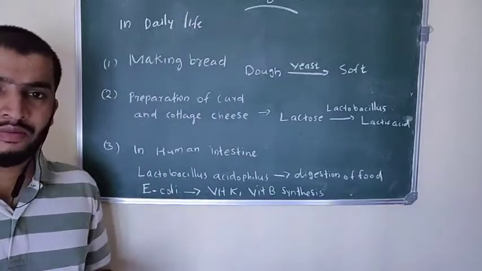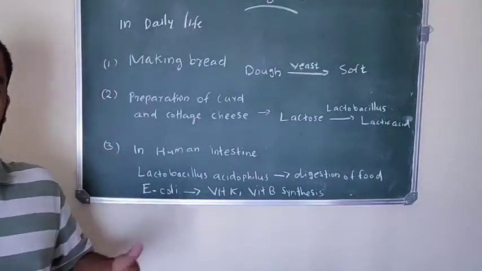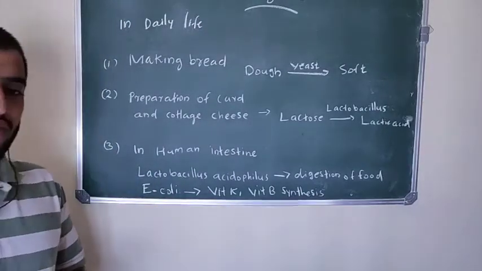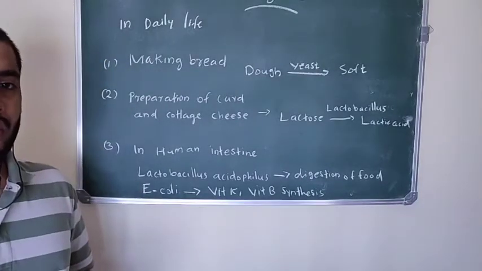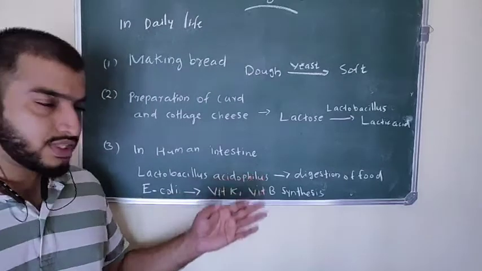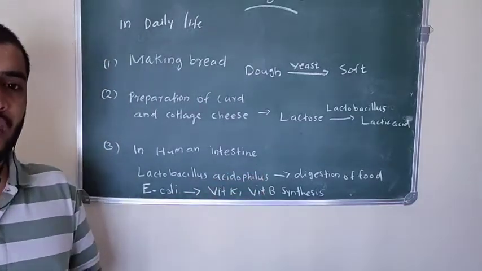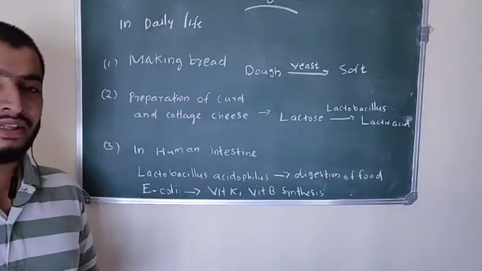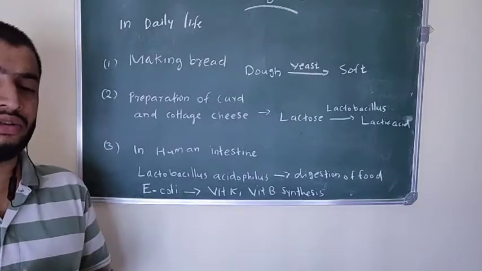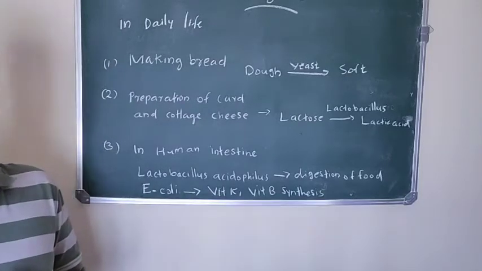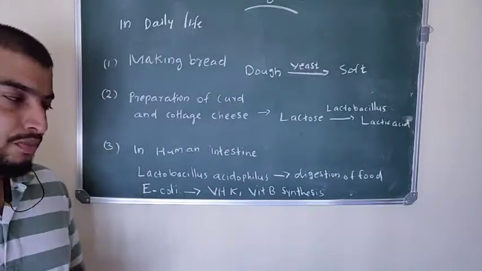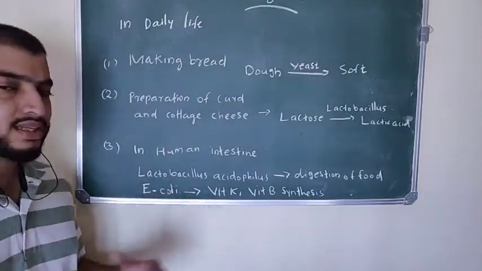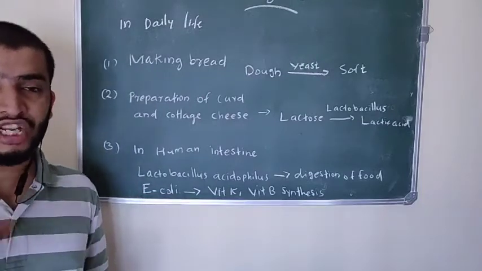The third use of microorganisms in our daily life: some microorganisms or bacteria are found in our human intestine, for example Lactobacillus acidophilus. This bacteria helps in digestion of food, and also fights against other microorganisms or disease causing organisms found in the intestine. So they help in food digestion. Which bacteria? Lactobacillus acidophilus. They are found in the intestine.